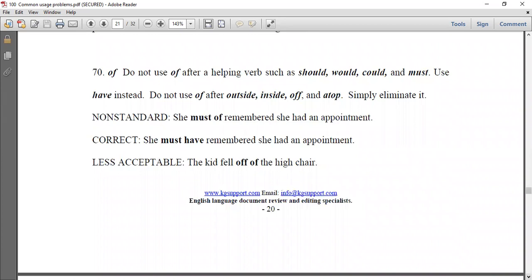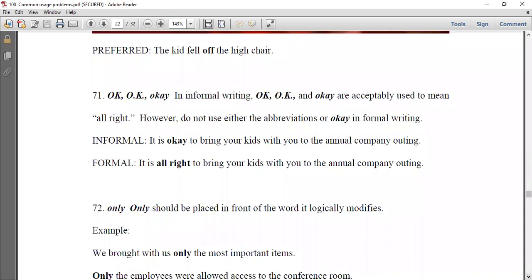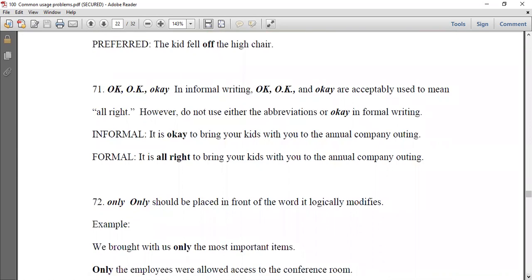70, of: do not use of after a helping verb such as should, would. I think nobody does this. Let's skip this. 71, okay: in informal writing, OK, okay, and O.K., or all three of them, are acceptably used to mean all right. However, do not use either the abbreviations or okay in formal writing. In formal writing, avoid this word completely. Use all right.